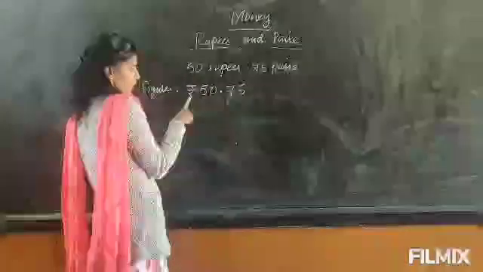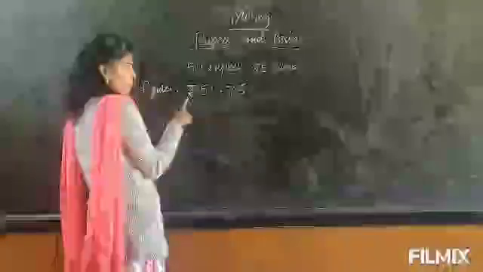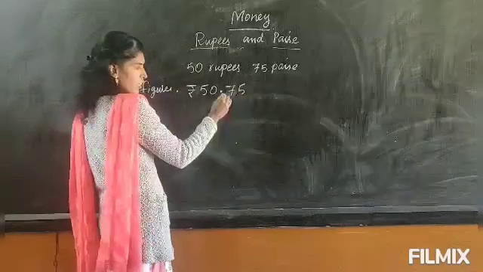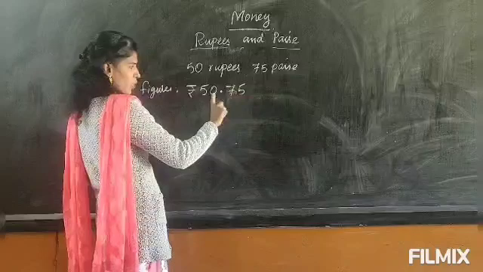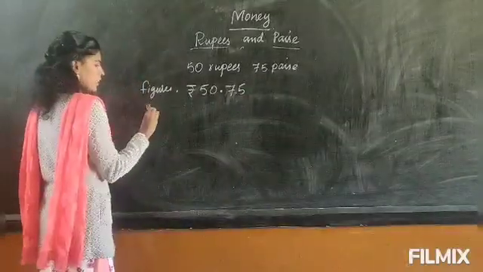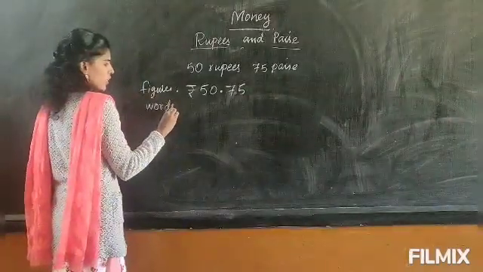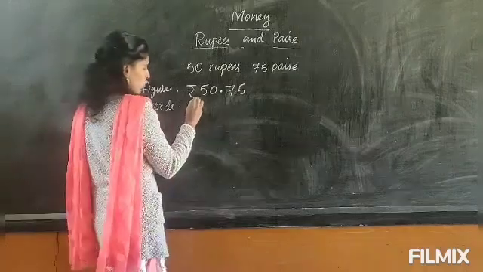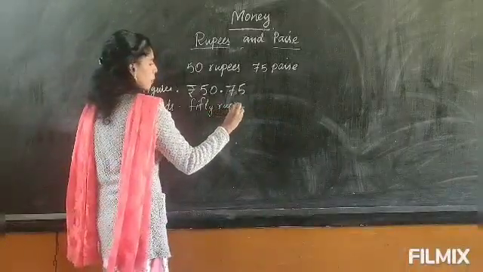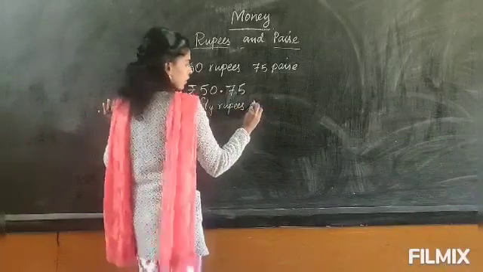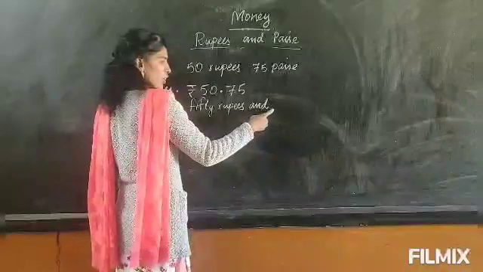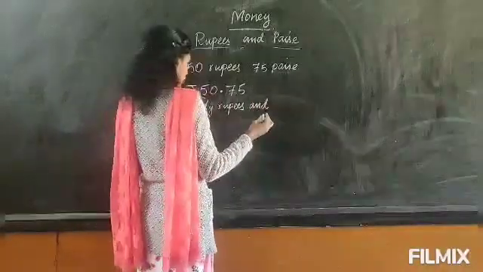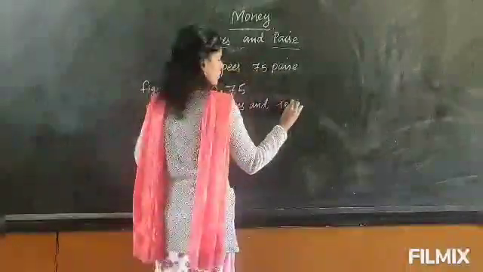For rupees you write the rupee symbol, but for paise you will not write P when you use a dot. Only like this you will write. Again, in words, how do you write? In words we write 50 rupees, you have to write the spelling, that's all, and you have to write "and". Here we are separating with a dot, and in words when you write, we separate with "and". Fifty rupees and 75 paise.